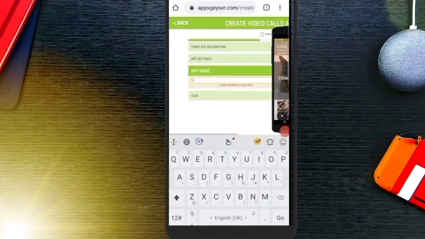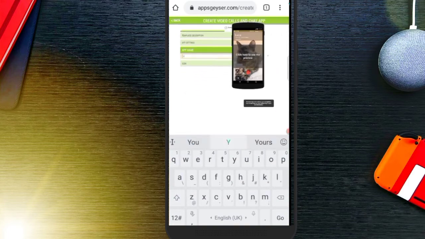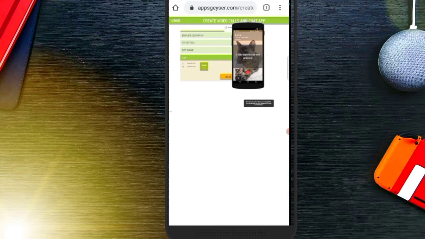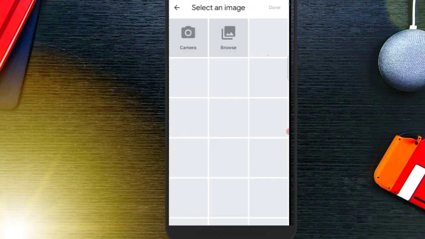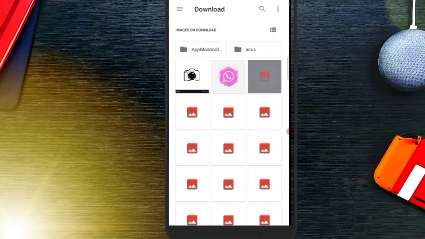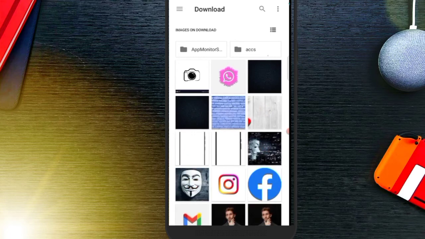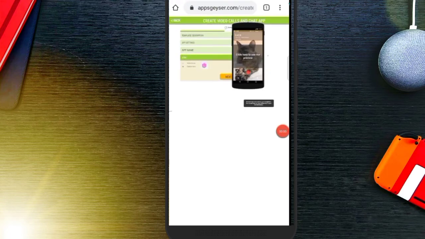So here you have to give a name for your app, so I will be choosing yours chat as my app name. And icon, you have to upload a logo for your app, so I will be uploading. So the second one will be our logo. So just click on create.